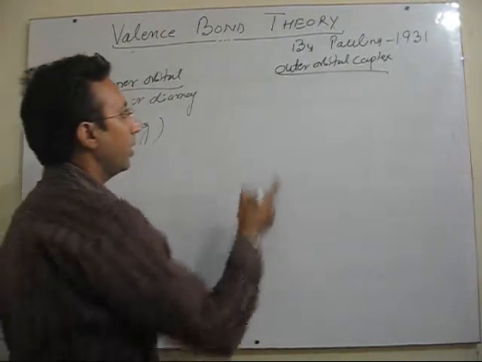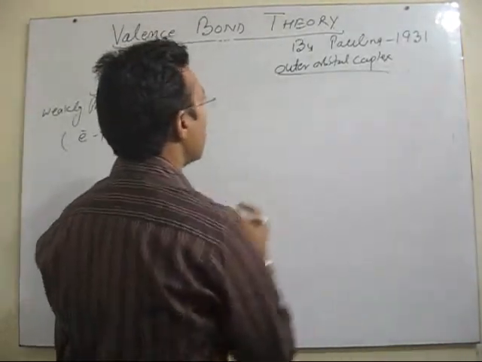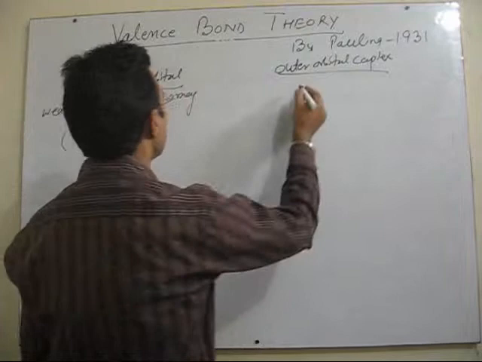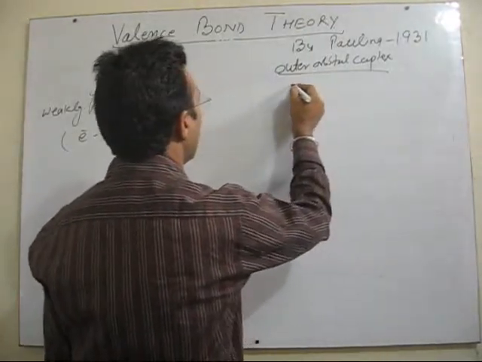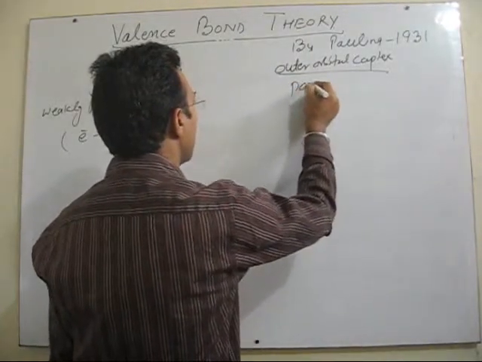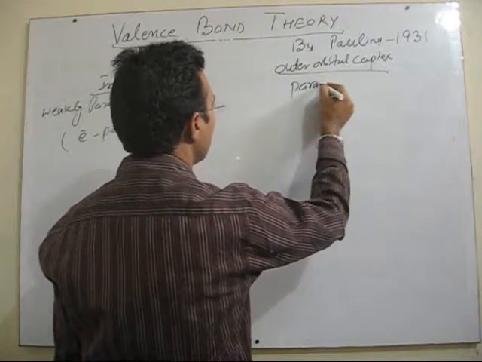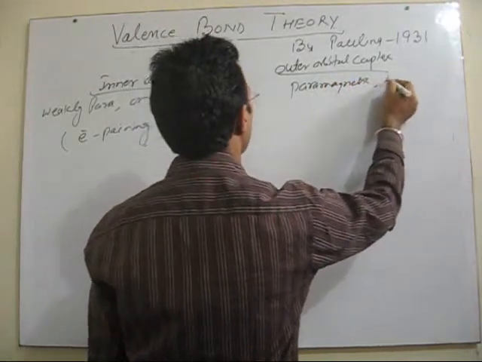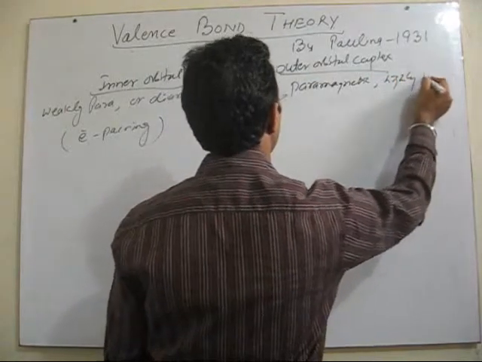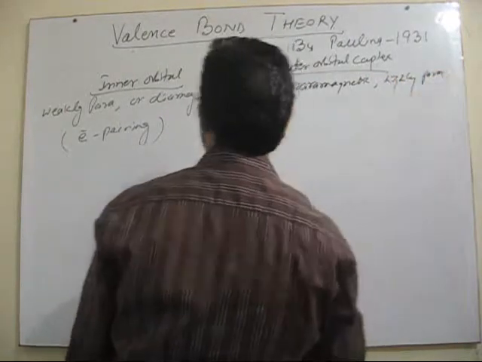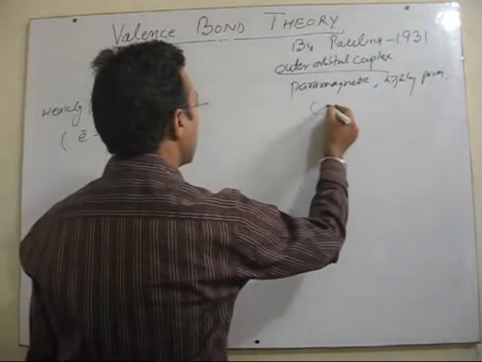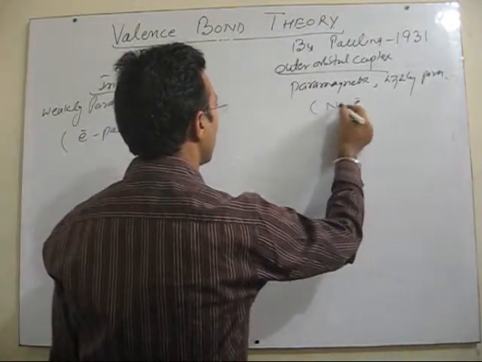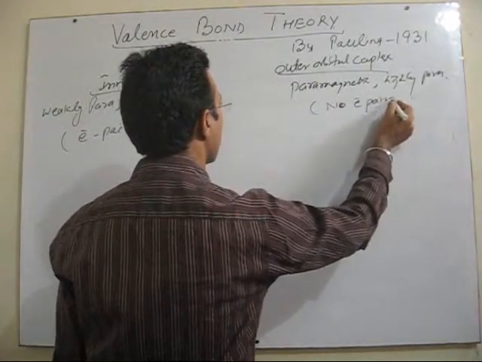Fine. While outer orbital complexes, where outer orbitals are used and no pairing takes place, the compounds are either simply paramagnetic or sometimes highly paramagnetic, because there is no electron pairing in this case.